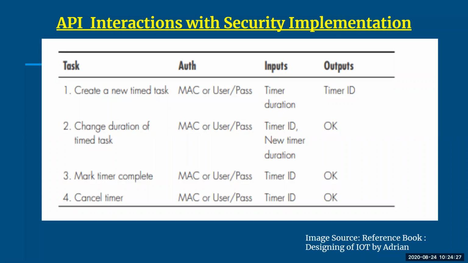But now I'm adding something called authentication, because I want security implementation in my APIs. With authentication, I will take either the MAC address of the device they are connected with, or the user ID and password. This is a security authentication step which can be added as an additional step when you are designing your APIs.